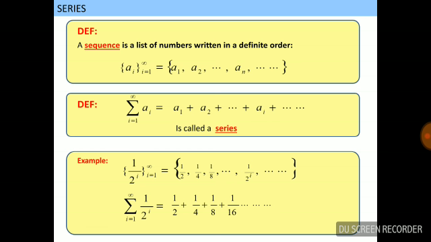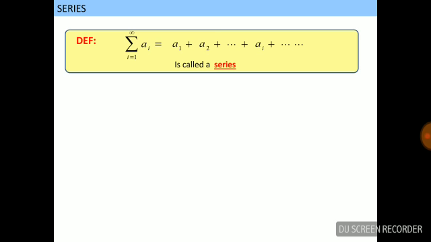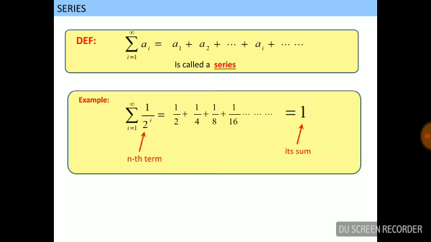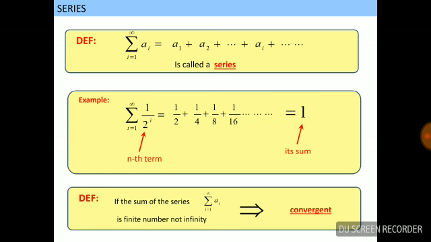If we add 1 upon 2 plus 1 upon 4 plus 1 upon 8 plus 1 upon 16 up to infinity, then this is called a series and is represented by the summation of 1 upon 2 to the power i. The sum is equal to 1.